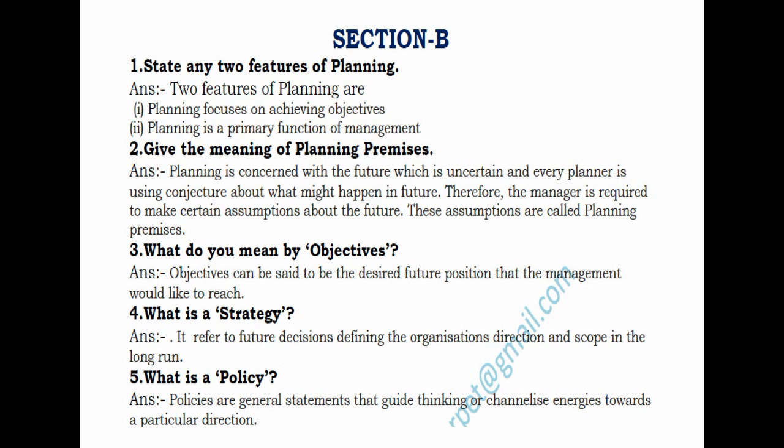The features of planning are: planning focuses on achieving objectives, planning is a primary function, planning is pervasive, planning is continuous, planning is futuristic, planning involves decision making, planning is a mental exercise. So all these are the features of planning.